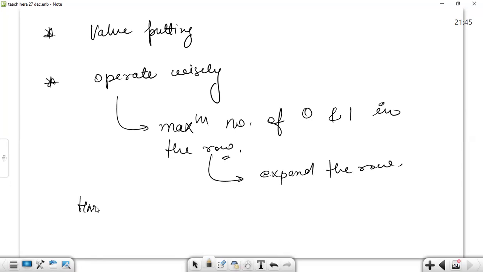Homework is to solve previous year questions. Is there any other doubt regarding the determinants chapter? No, sir. No doubts. Okay, so let's conclude the class now.